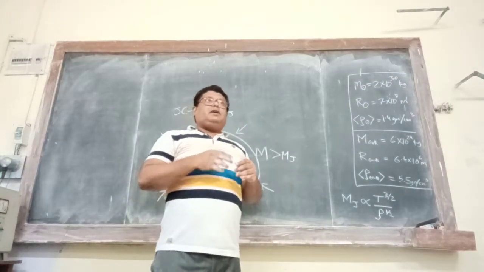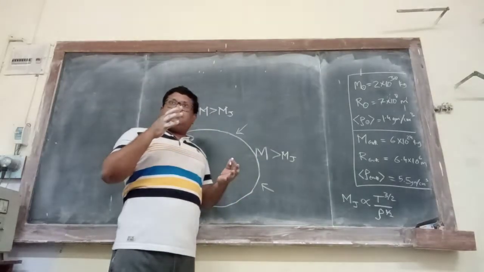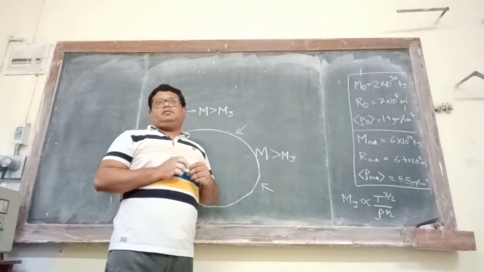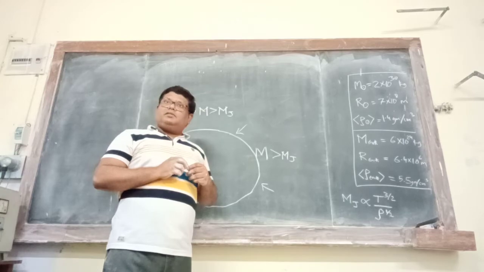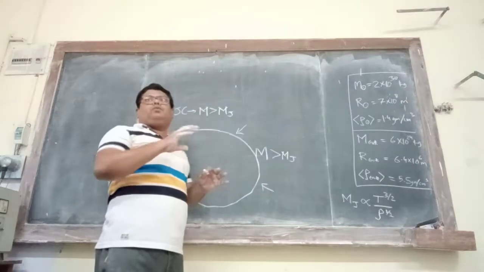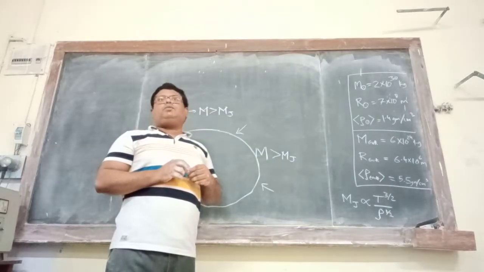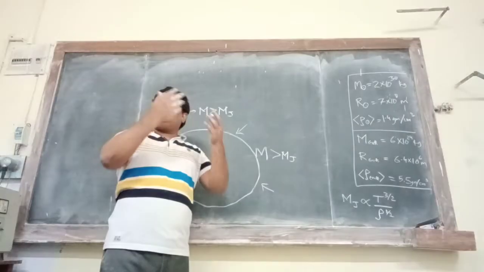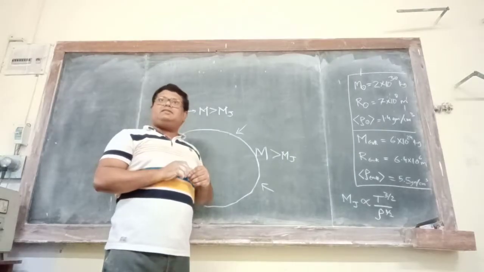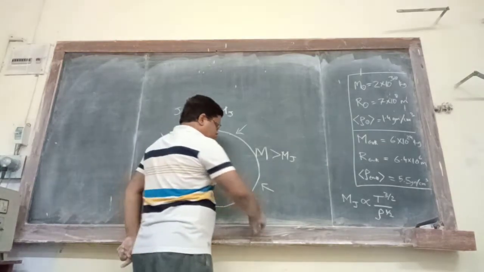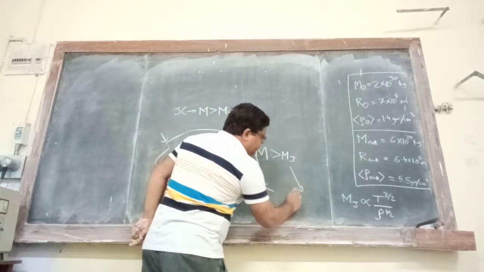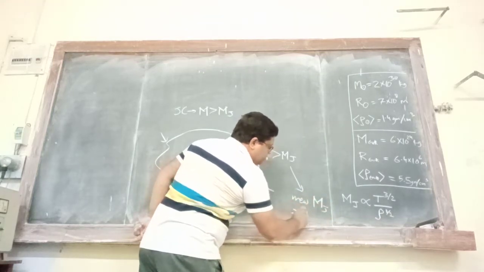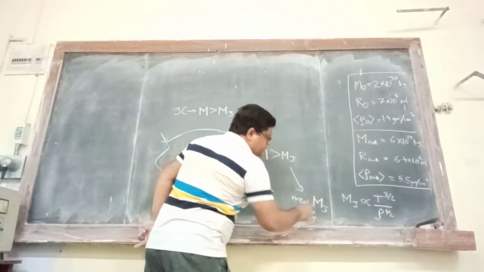If the temperature increases but the cooling is not efficient, what will happen? Temperature will keep on increasing, and as a result the Jeans mass will change. Now we will have a new Jeans mass, new Mj. Let us call it Mj prime, right?